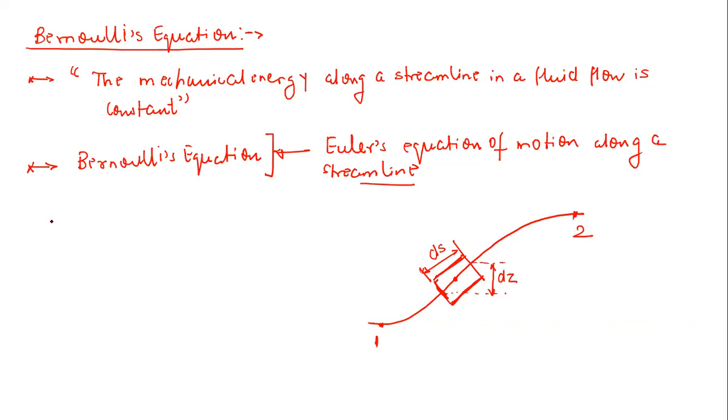Now if you remember in the Euler equation, let us talk about the left hand side. It was simply dv vector by dt.